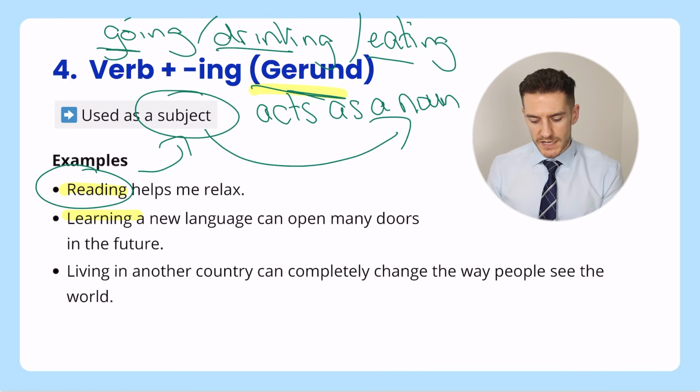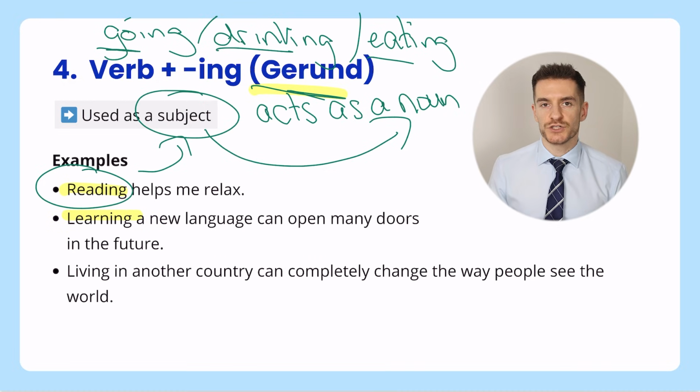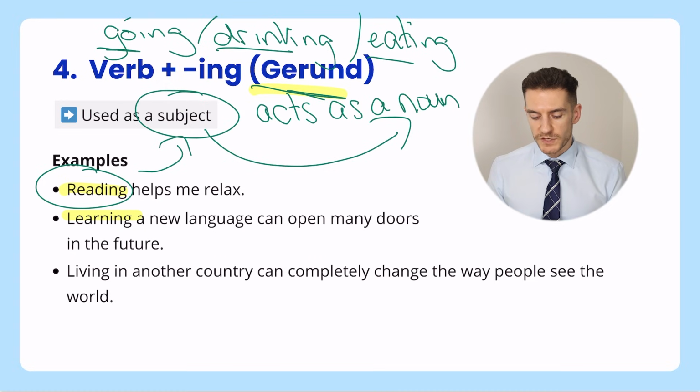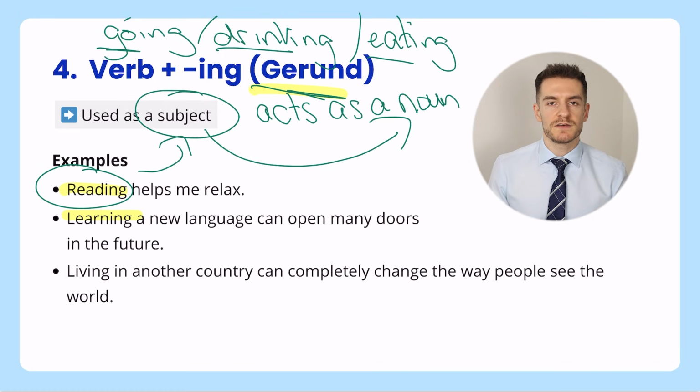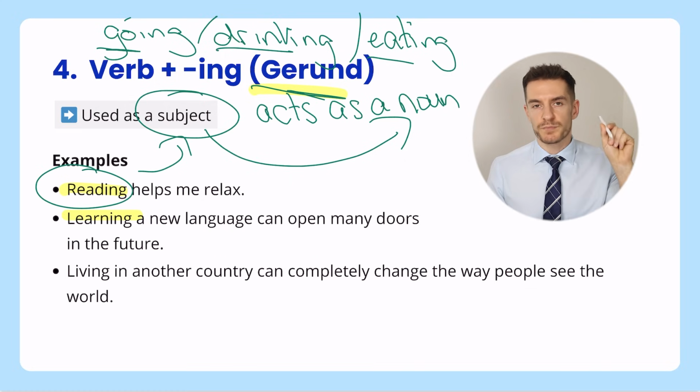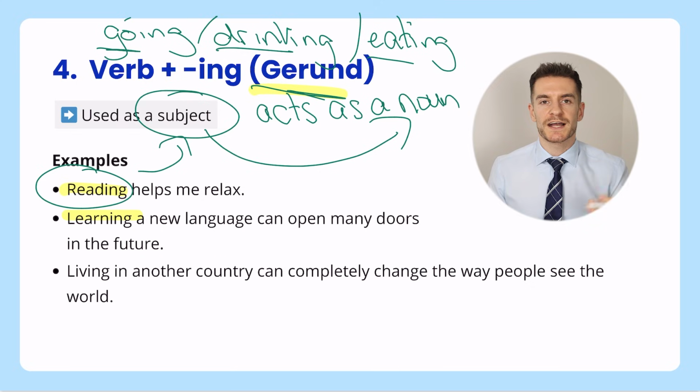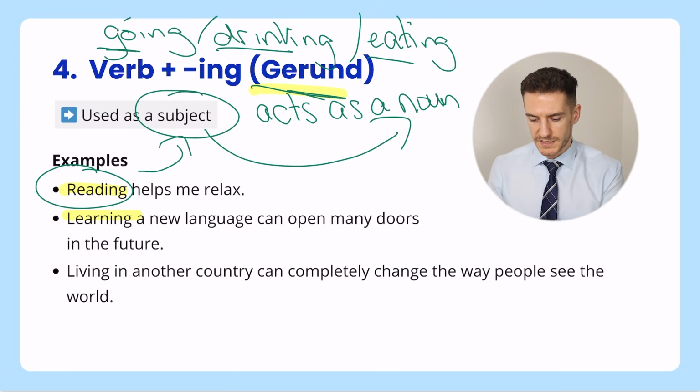Next one, learning a new language can open many doors in the future. Now, as you will see for this one, we do not have a comma after the gerund. We just have a verb. We keep going. So this is not the same as the previous structures because for the previous structures, we've always had a comma after the first little bit. And the last one here, living in another country can completely change the way people see the world.